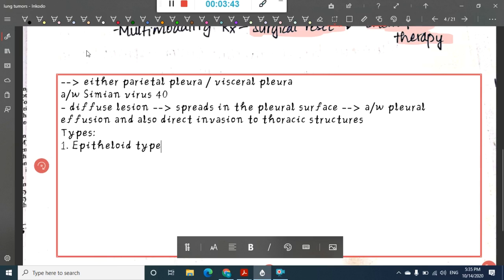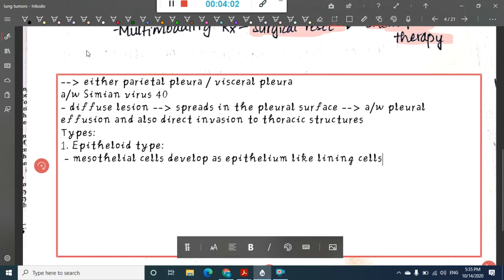In the epithelioid type, there will be mesothelial cells which develop as epithelium-like lining cells.